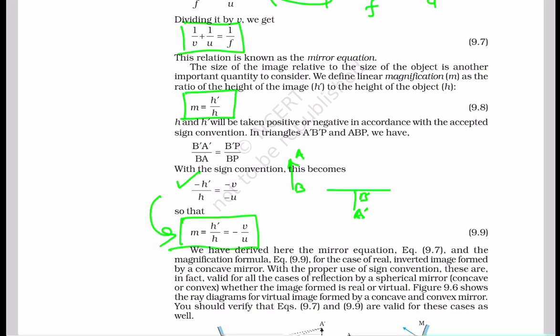Now for the case of real inverted image formed by concave mirror, we have derived the mirror equation as well as the magnification formula. With the proper use of sign convention, these are valid for all the cases of reflection by spherical mirror, whether it is convex or concave.